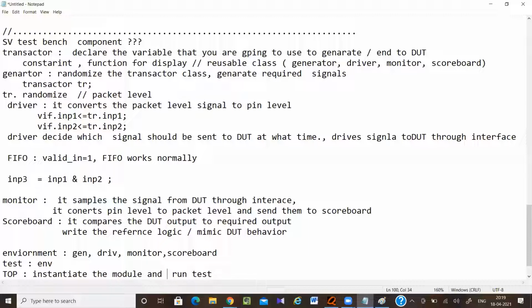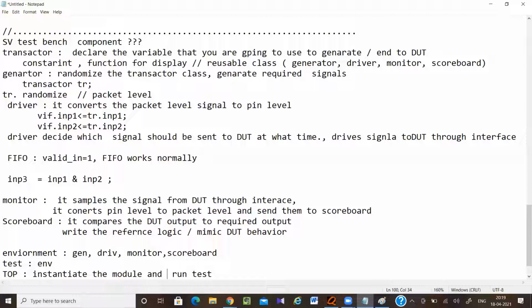Let's say you have two interfaces. So you will be needing two monitors, two scoreboards, two generators, like this. So you can simply group them inside the environment. Let's say at some time you want to replace the generator by another generator, or the generator and driver with another generator and driver. At that time, if you have grouped them inside one environment, it will be easy for you. So it is just for grouping purpose.